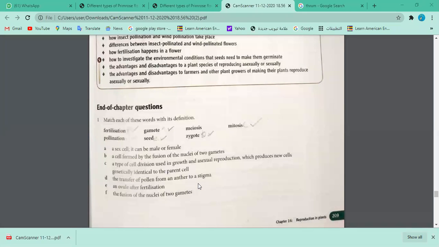Okay, what about D? Who's going to read D? Aisha beta? The transfer of pollen from an anther to a stigma is pollination. That is called pollination, yes. Would you like to tell us what the different types of pollination and different modes of pollination are? I just want to recap some of the things that are needed. You might be asked questions related to that as well, so that you can easily integrate those answers. What are the different types of pollination, first of all, and then what are the different modes of pollination? How will pollination take place?